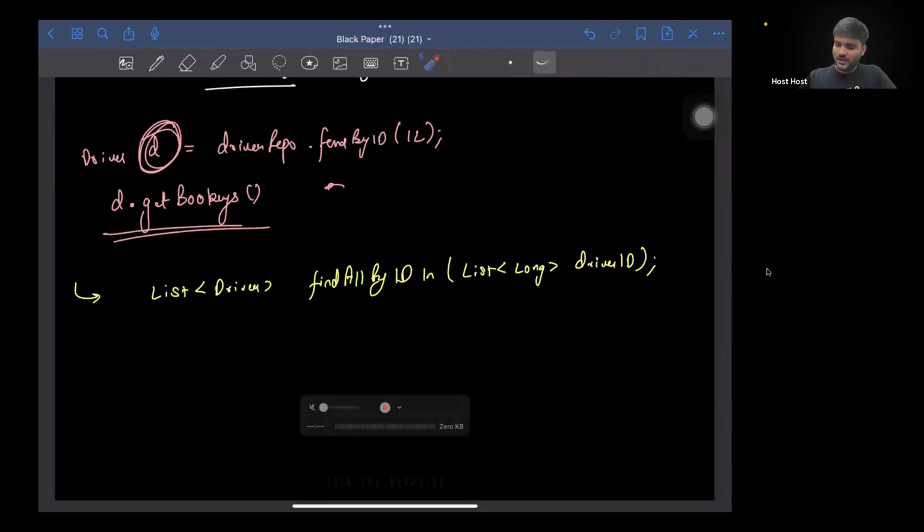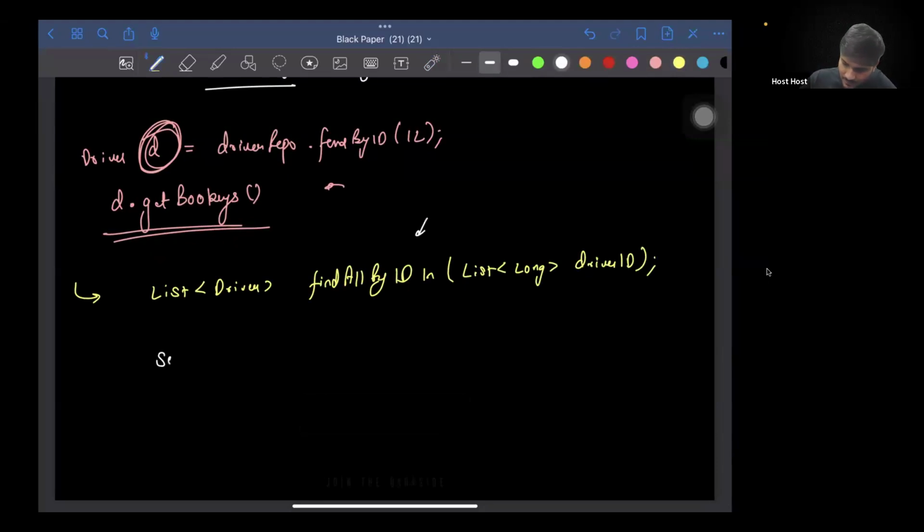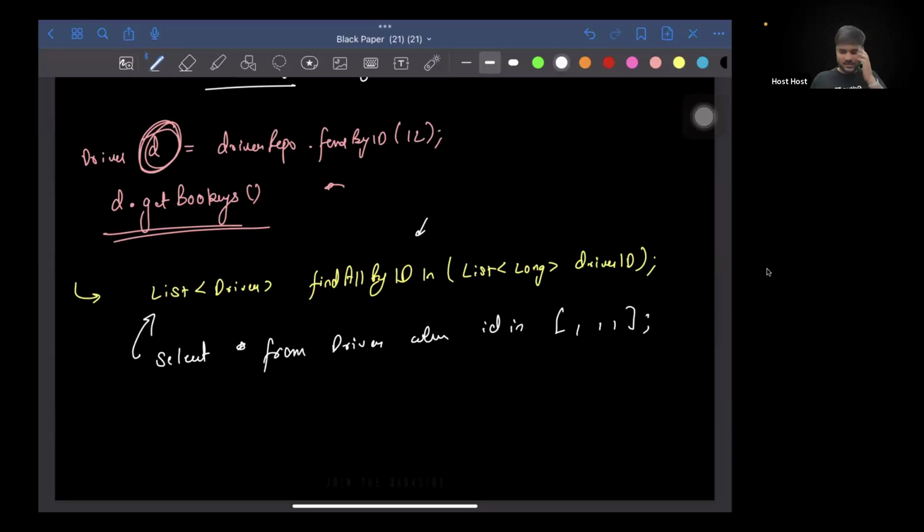So how will the query look internally? It will be doing something like this: select star from driver where ID in, and you pass an array of IDs. This is the kind of query that this will execute.